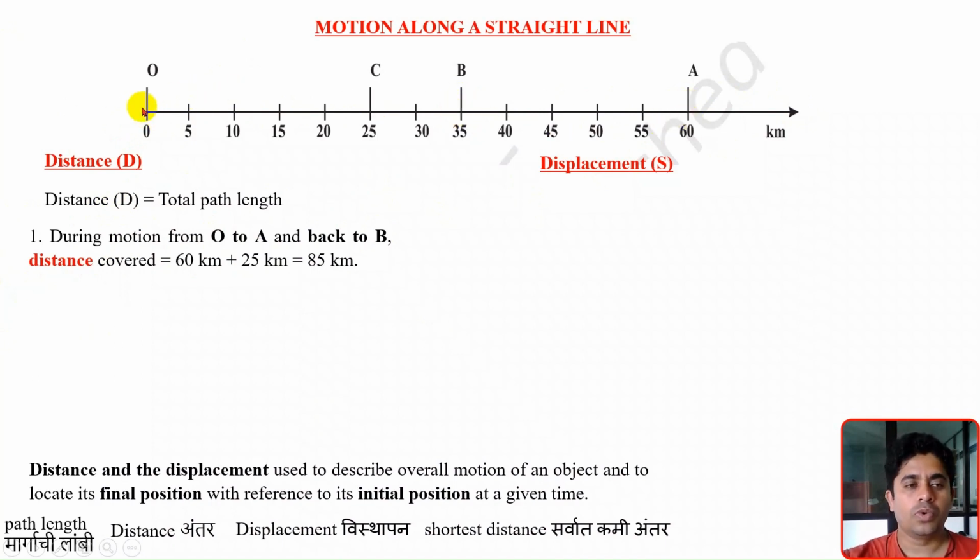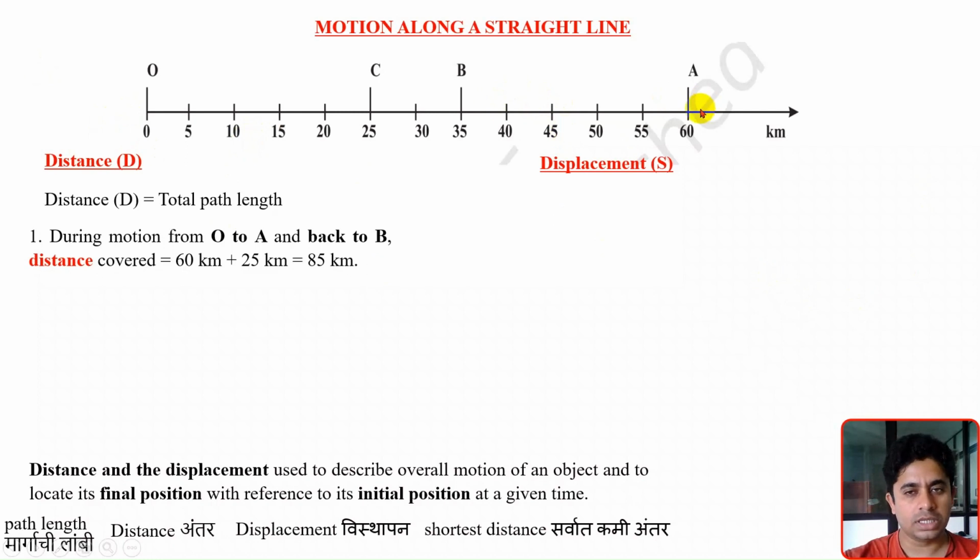Even though while traveling from O to A, with respect to the initial position O, it is going to the right, and from A to B, with respect to A, the object is traveling to the left, we are not bothered about whether the object has gone left or right, or about any sign convention. We are simply measuring the distance.